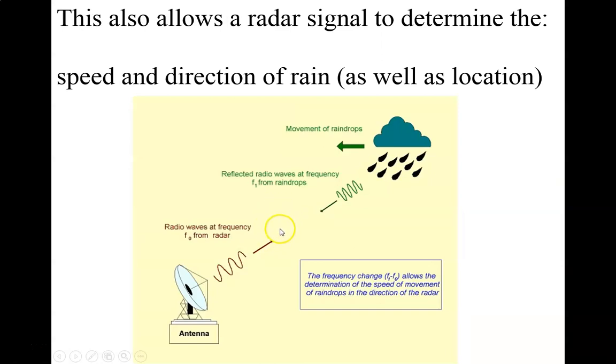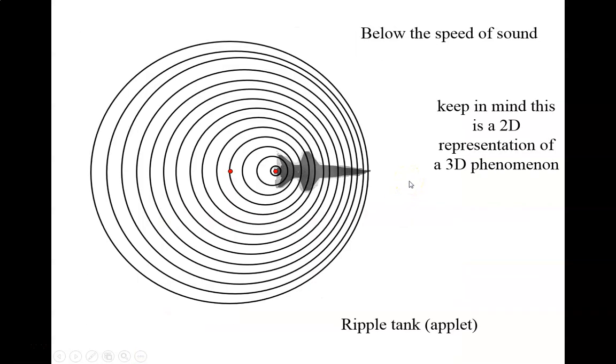Radar works the same way. With Doppler radar, they're able to use the shift in frequency to determine the speed and direction of rain and that sort of thing. Okay. Another interesting wave behavior is shock waves and sonic booms, and we're going to talk a little bit about those now.